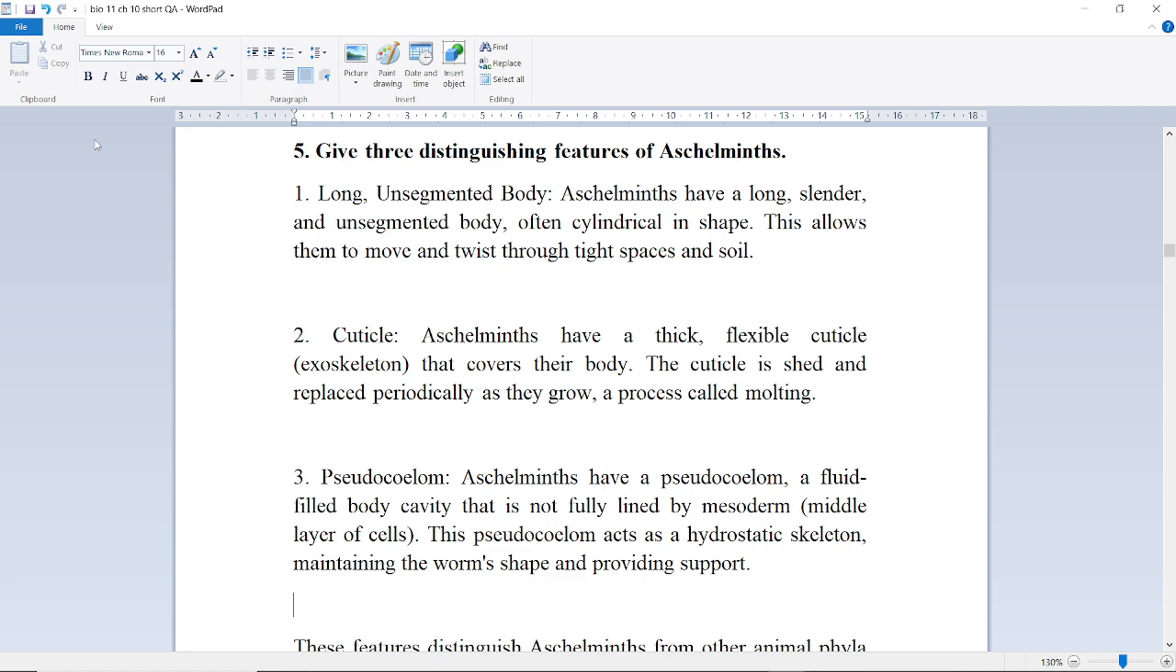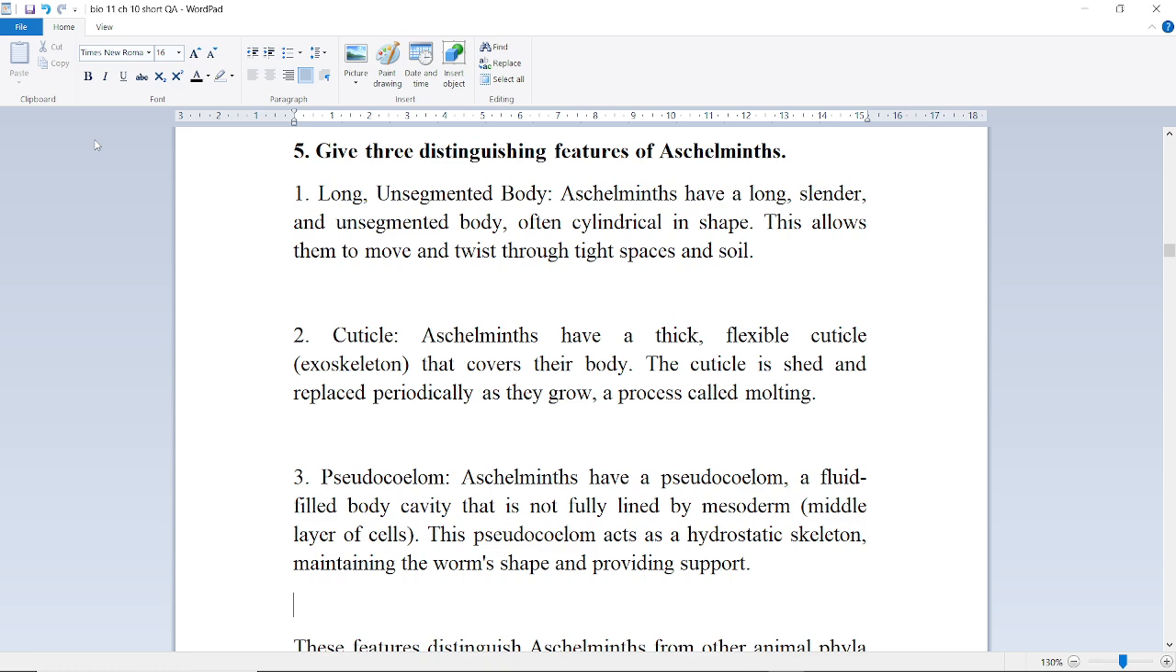This allows them to move and twist through tight spaces and soil. Next is cuticle. Aschelminths have a thick, flexible cuticle exoskeleton that covers their body. The cuticle is shed and replaced periodically as they grow, a process called molting.